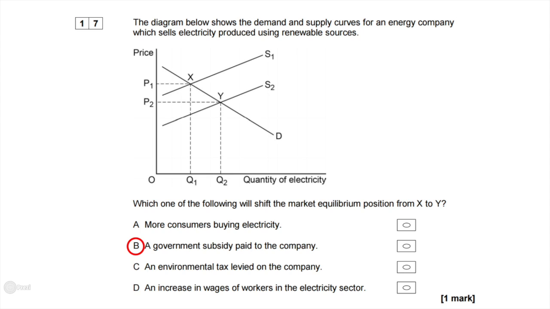D, an increase in wages of workers in the electricity sector. If wages were increasing, it would make it more expensive for this firm to produce this electricity. This would cause less of an incentive for this firm to supply the goods to the market, which means that the supply curve would shift left or upwards, the other way. And this is not what's happening. So the answer for question 17 is B.